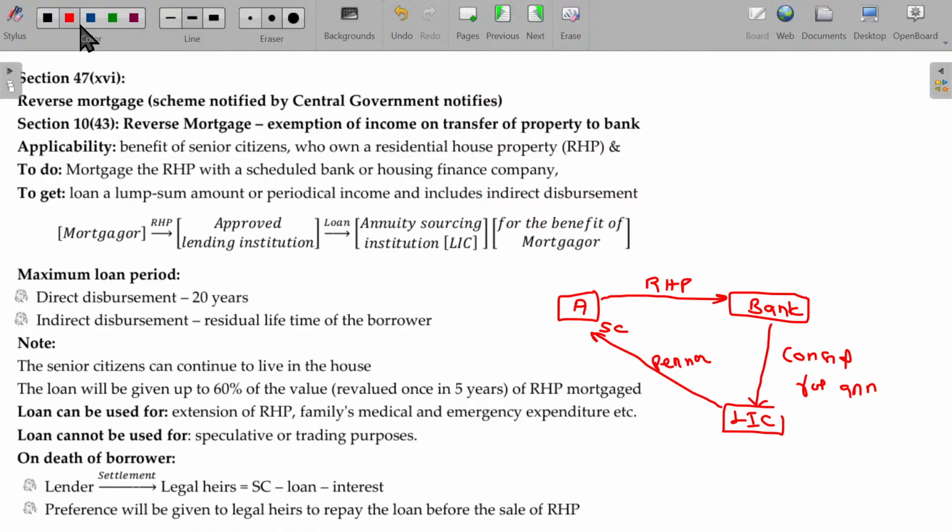Or the banker may release money directly to A for any emergency settlement, which is also possible. So there are huge expenses for me, sir. There's a medical emergency of around 3-5 lakhs, an immediate requirement. I can pledge, mortgage my house property to get this money for my medical emergency, or for helping my son get settled in his life, whatever emergency reason. You can borrow for this, but not for speculation or business. Sir, I want to pledge this and invest in the stock market. No, it's not so.